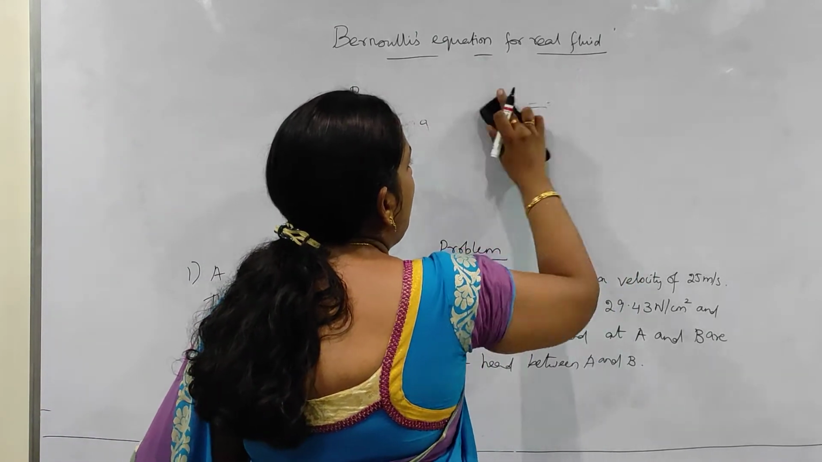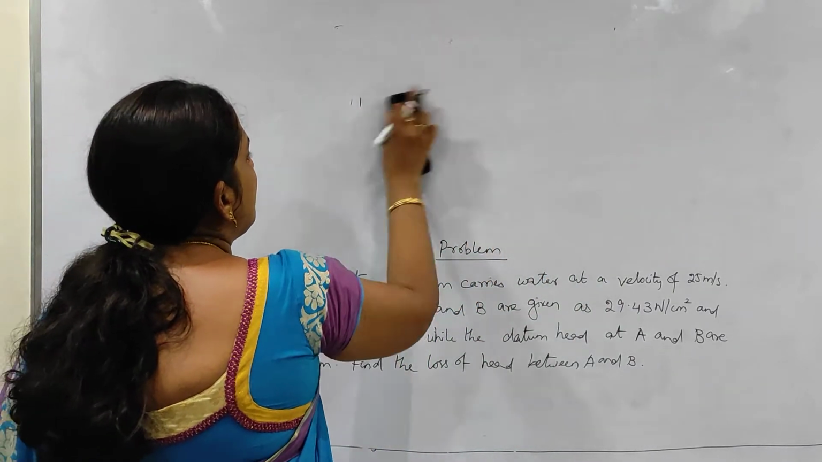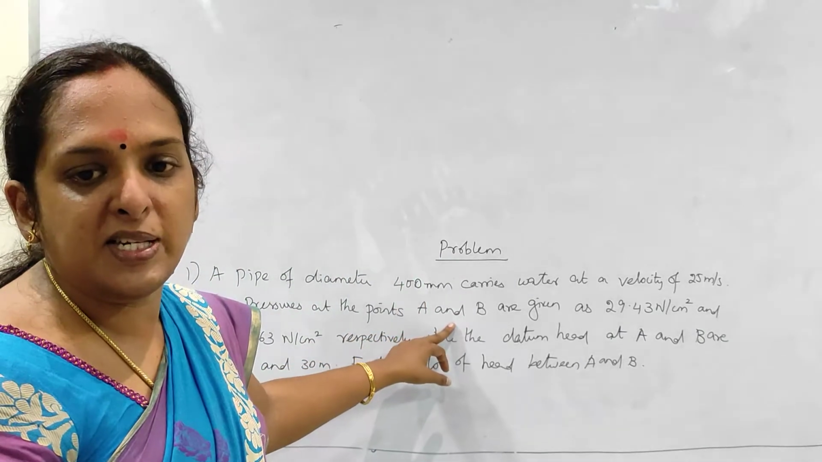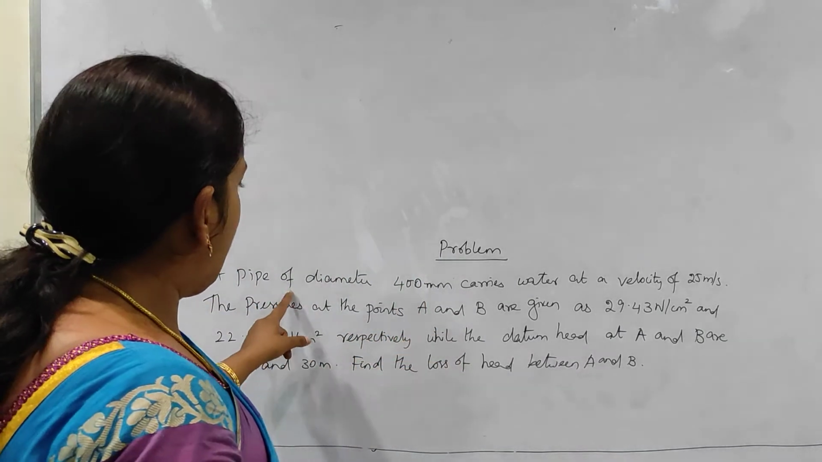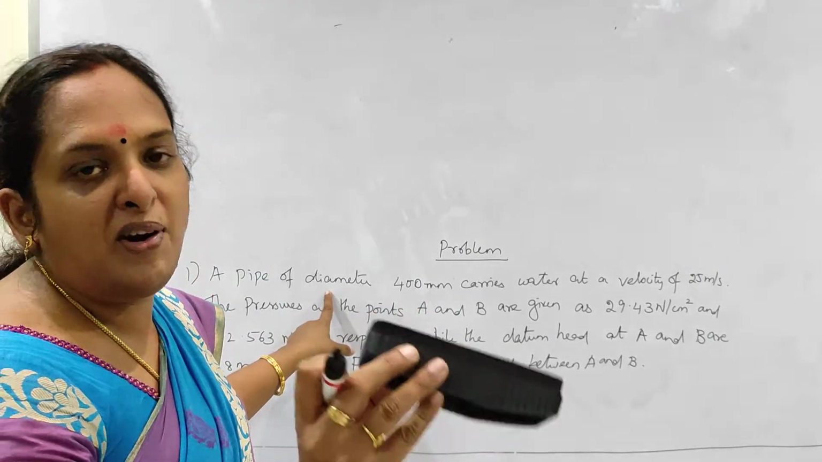So instead of giving here as section 1 and 2, they have given you that as section A as well as section B. Okay, 2 points of section A and B. So diameter 400 mm carries. So what is the diameter? It is uniform diameter. Am I right?